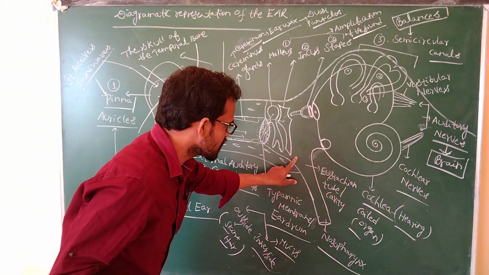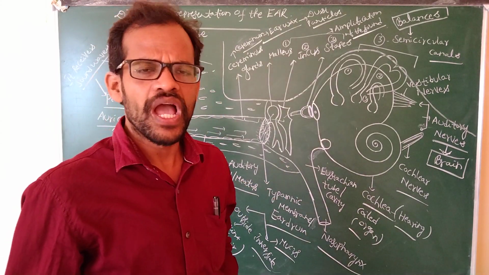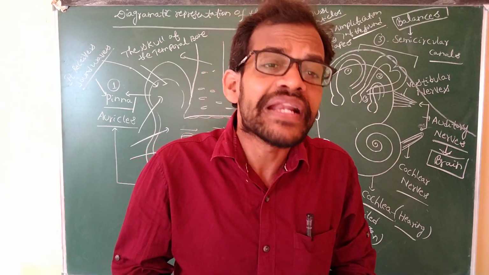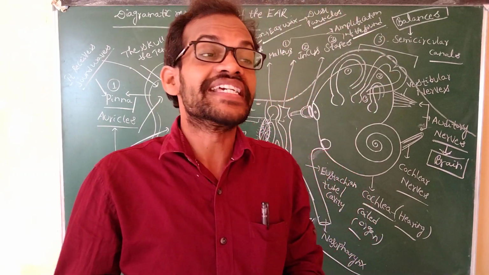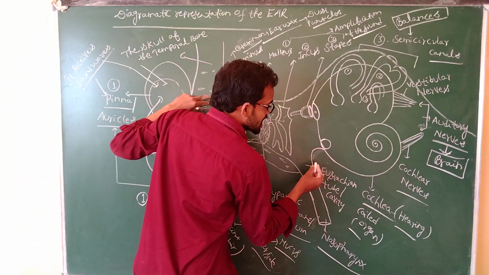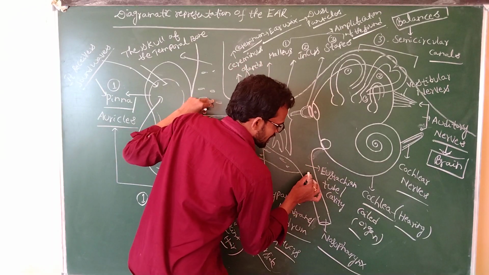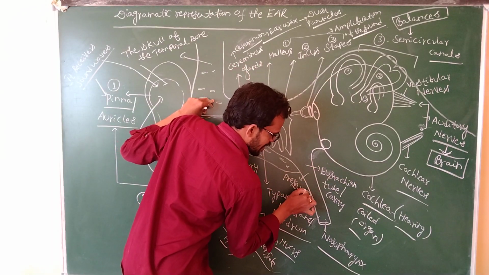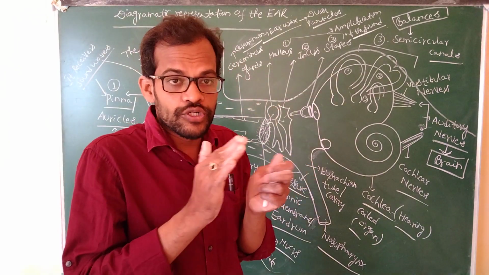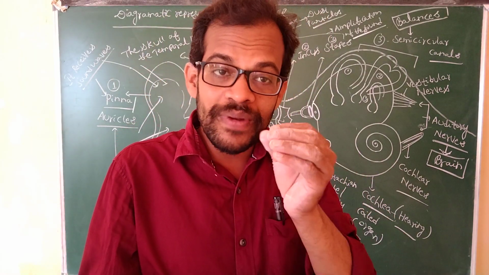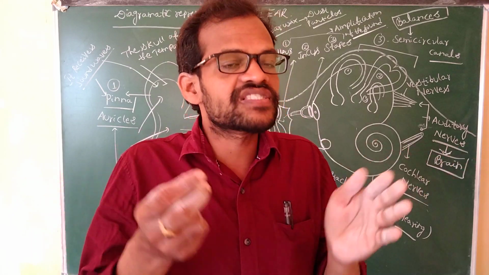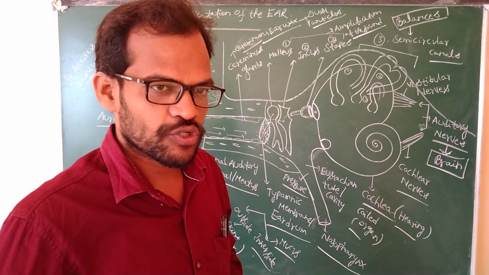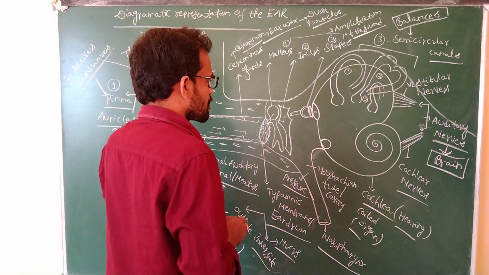Coming to the next one, see here, the eustachian tube. What is the function of the eustachian tube? To maintain equal pressure on both sides of the ear. It is helpful to maintain the pressure.